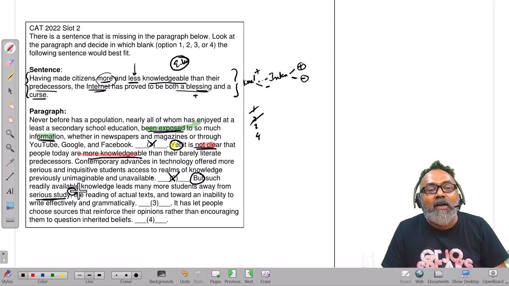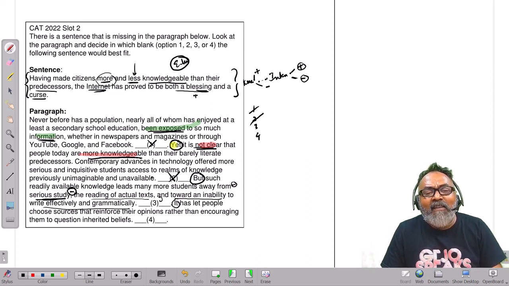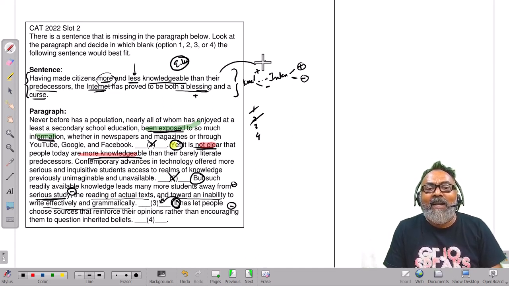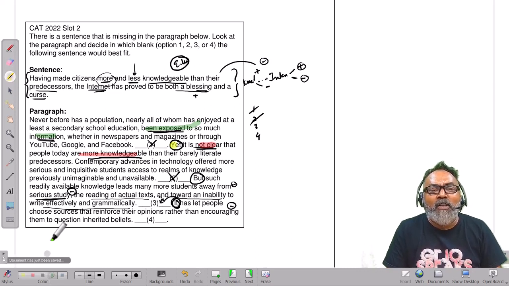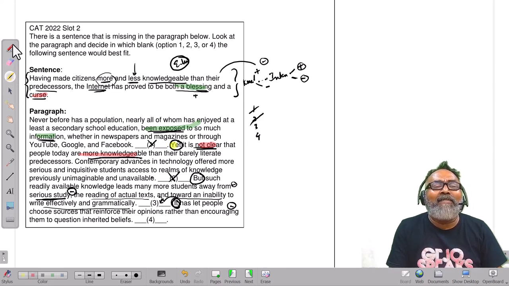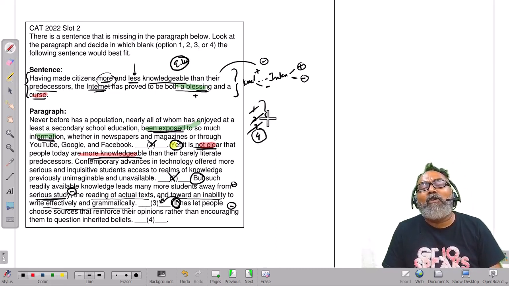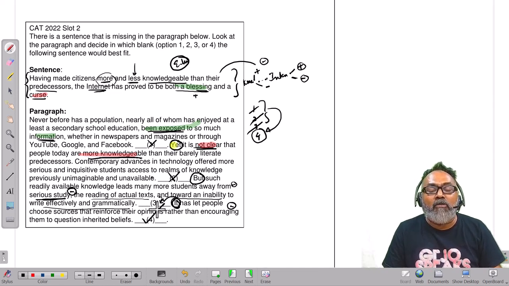But such readily available knowledge leads many more students away from the reading of actual text and toward an inability to write effectively and grammatically. He's talking about a negative. Why would I put it here? It has let, okay, then another pronoun, this needs support. It has to have support from a sentence that is prior to it. It has let people choose sources that reinforce their opinion rather than encourage. That is something negative. So if you put a negative statement after this, it doesn't make any sense, because this particular sentence has got both positive as well as negative. We have no place. There is nothing left. When you have eliminated the impossible, whatever remains, however improbable, must be the truth.